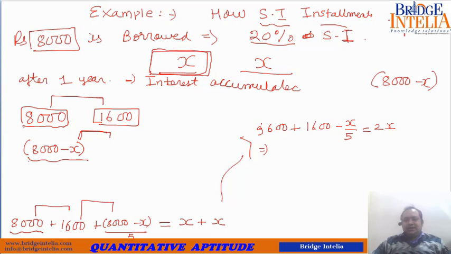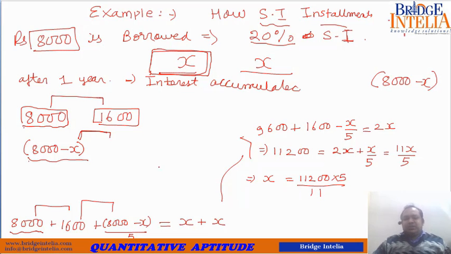So 11,200 is equal to 2X plus X by 5. So that is equal to 11X by 5.